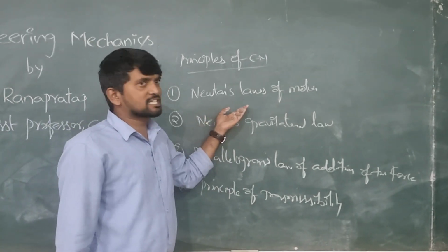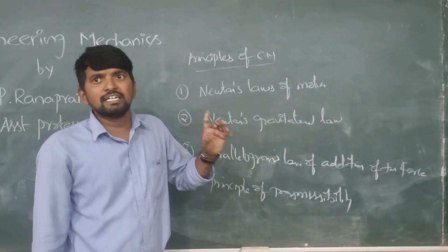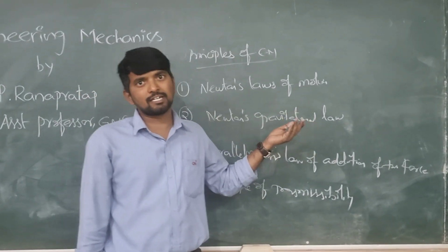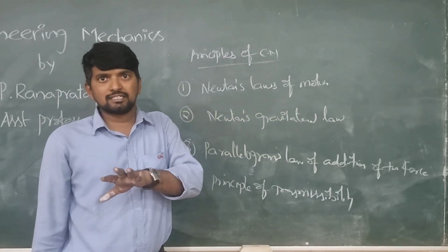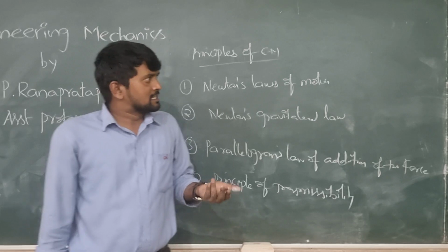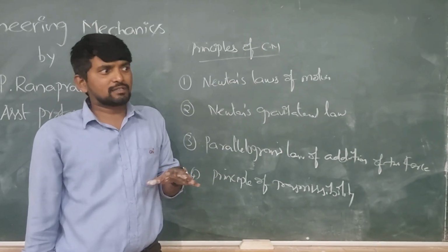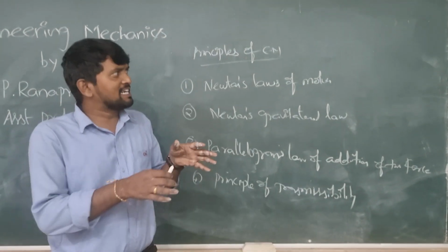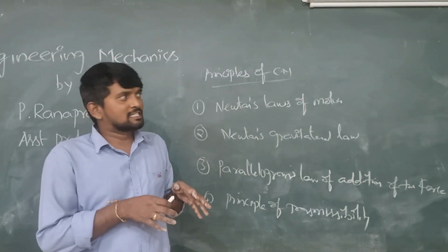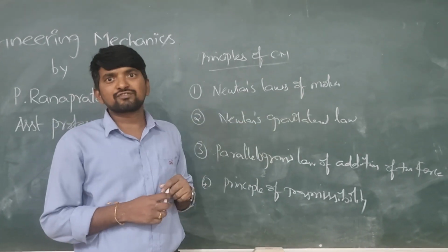In Newton's laws of motion, we have three laws: Newton's first law, Newton's second law and Newton's third law. So what is Newton's first law? Newton's first law defines force. Suppose the body is at rest. Unless some external force is applied on the body, the body remains at rest or does not move from its original condition. That is Newton's first law.